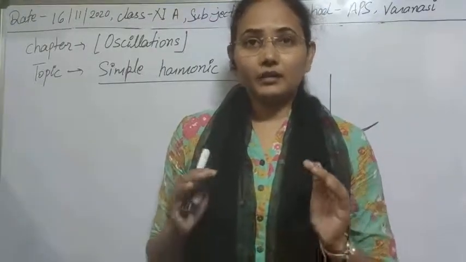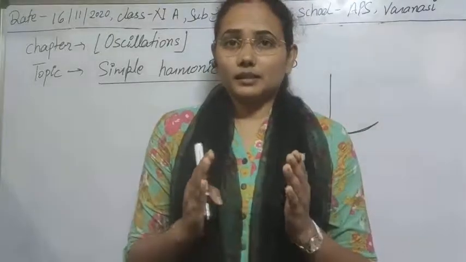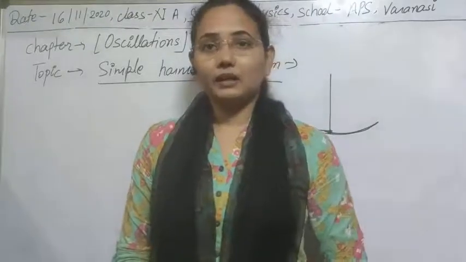Clear? Harmonic oscillations are those in which we take a trigonometrical function to represent the displacement of a particle.